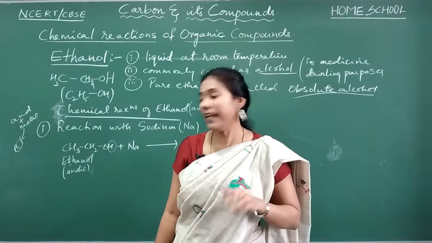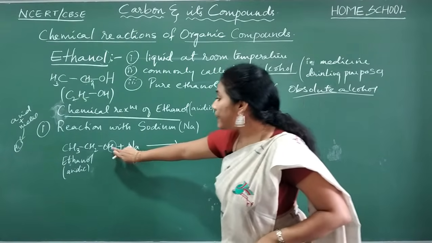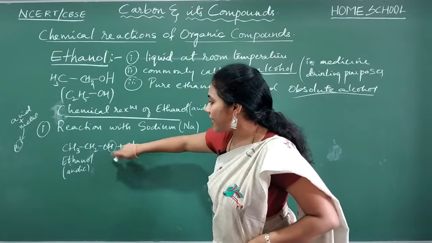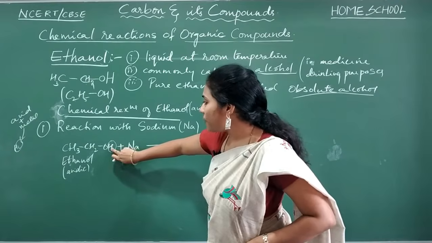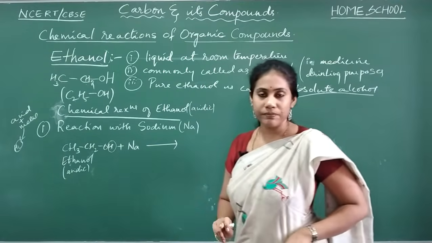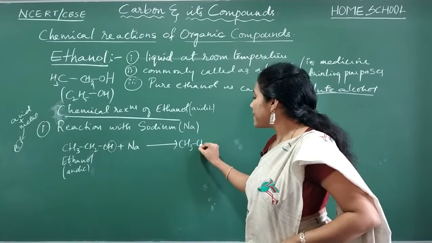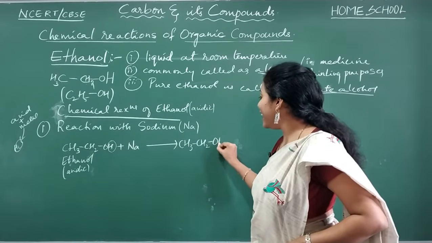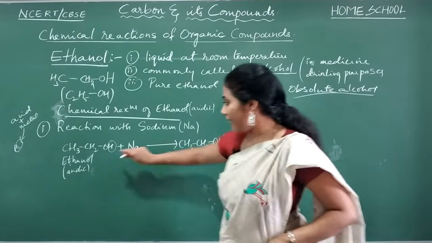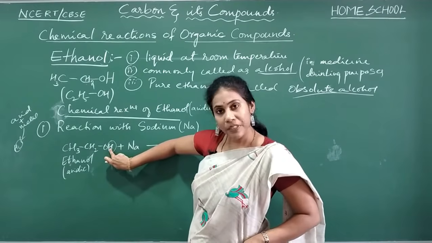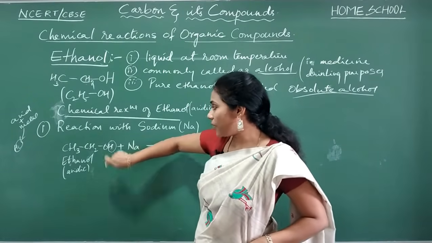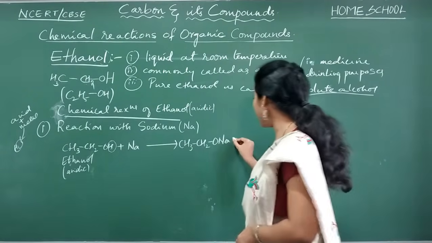OH. So in place of this hydrogen, which comes outside, sodium goes. So what is the salt you will get? CH3CH2ONa. Yes or no? In place of hydrogen, sodium is going, and hydrogen will come out.